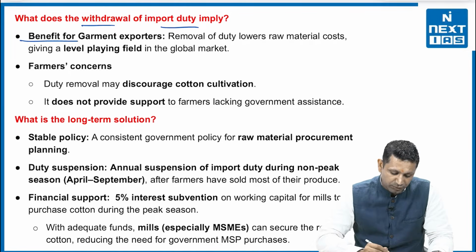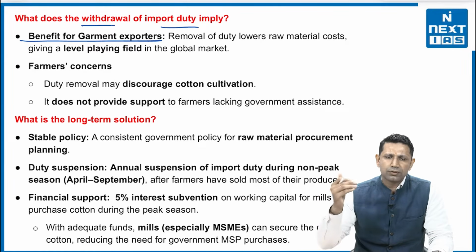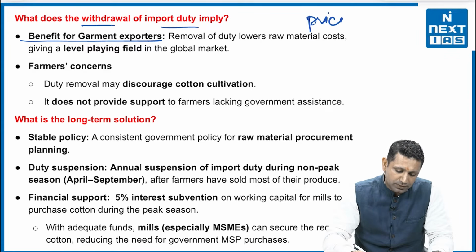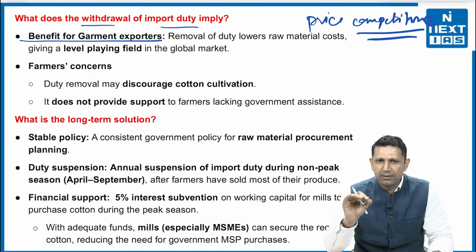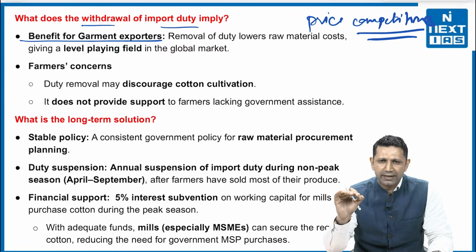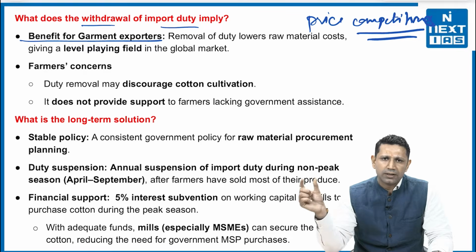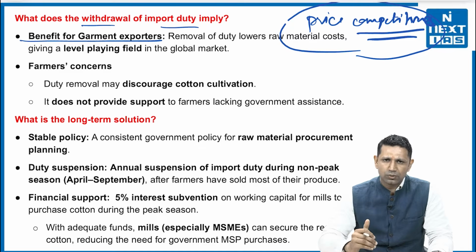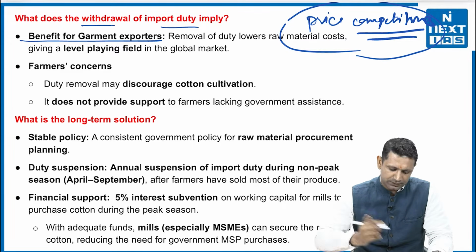Now, what does the withdrawal of import duty imply? It implies a benefit for the garment exporters. Why? Because the cost of the raw material is now declining. If the cost is declining, that simply means that our export price competitiveness is going to increase. I am again using the word price competitiveness. Price competitiveness simply means how low a price you can offer for how good a quality. If the price of an item is less as compared to another brand, then you are going to buy the one whose price is less. So that is known as price competitiveness.